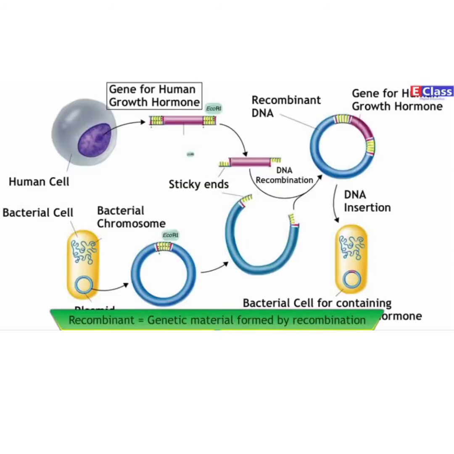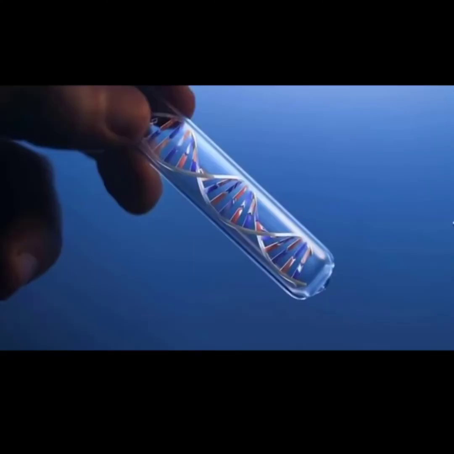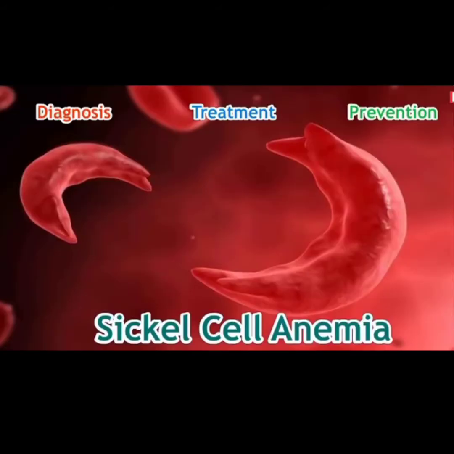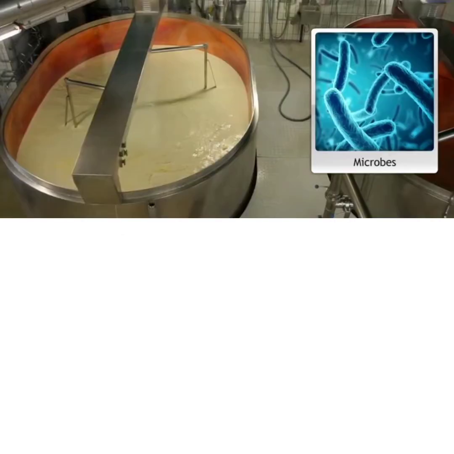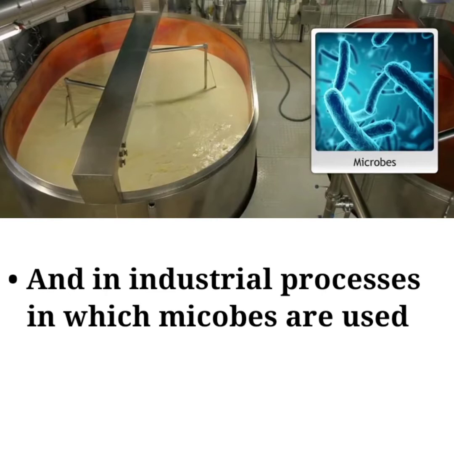Thereby, the technique of recombinant DNA technology emerged, which has vast scope in the field of genetic engineering. The science of heredity is useful for diagnosis, treatment, and prevention of hereditary disorders, production of hybrid varieties of animals and plants, and in industrial processes in which microbes are used.